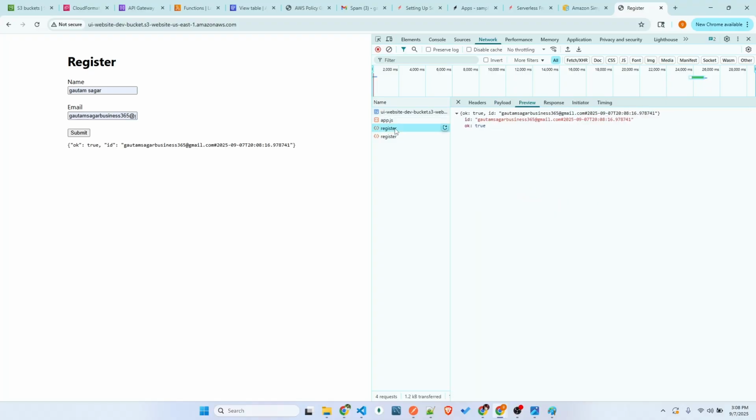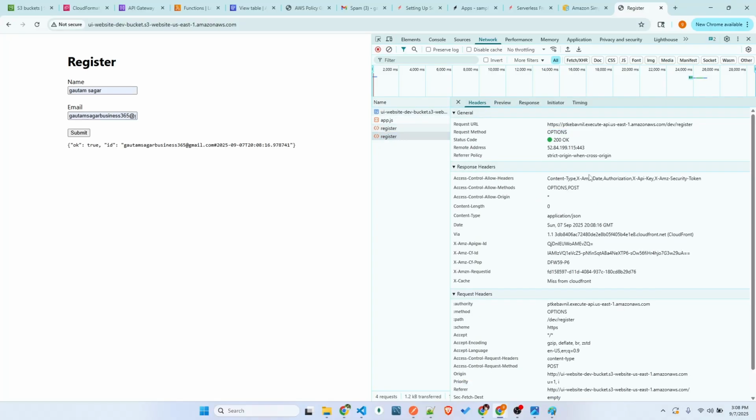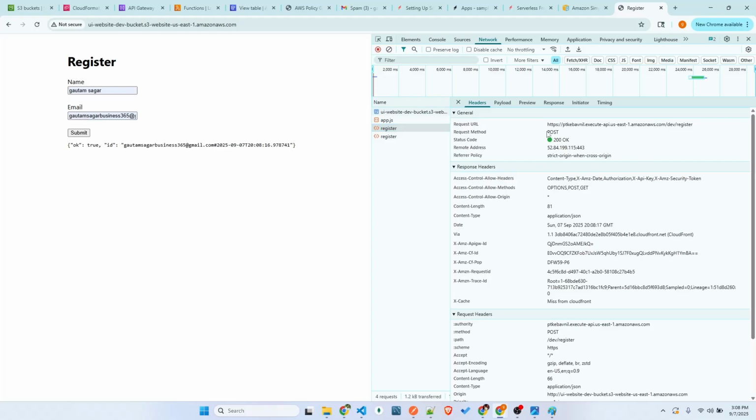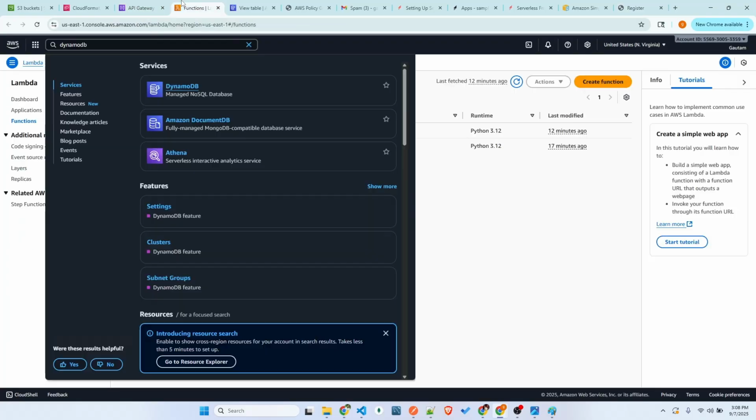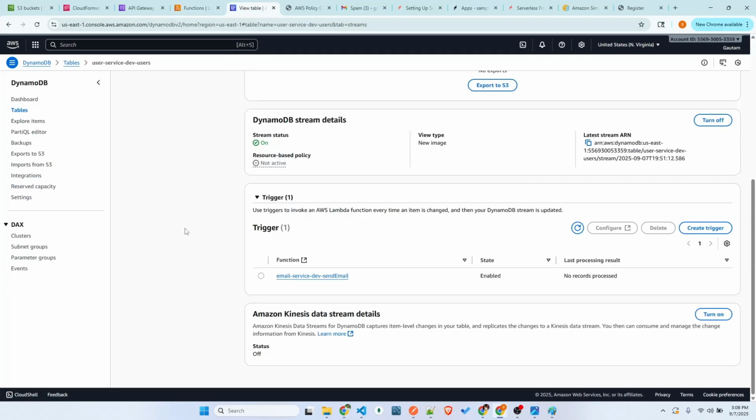You can clearly see there is a POST request and the OPTIONS request. It's a pre-flight request. It will check if there are any CORS errors or not. In the register, you can see there is a POST that went to this API gateway, and that API gateway redirects the request to this store user, and the store user stores the data in the DynamoDB table.